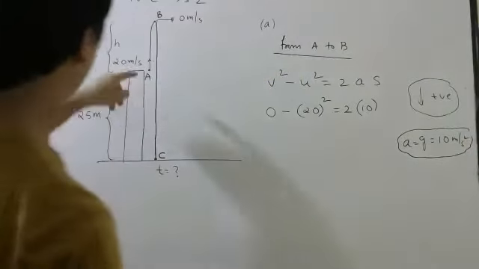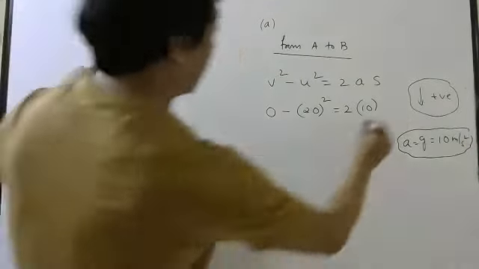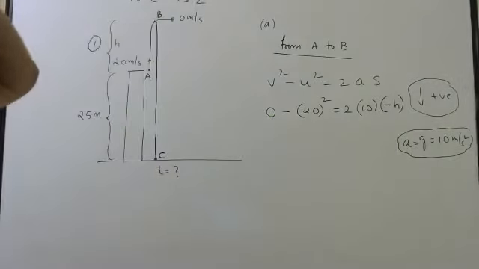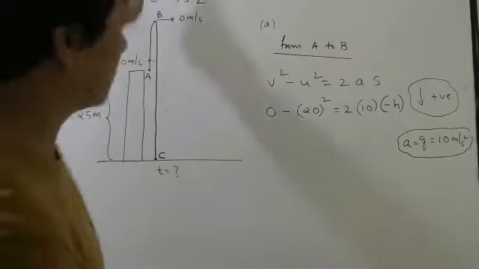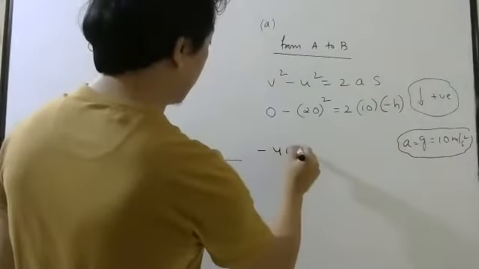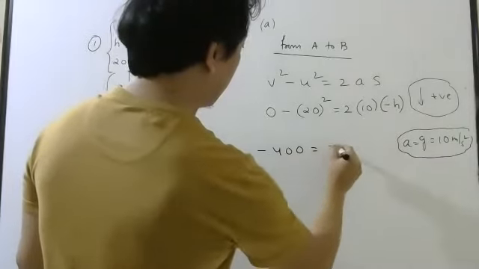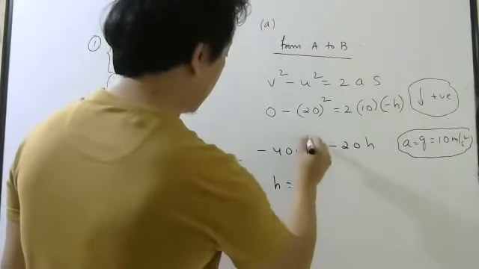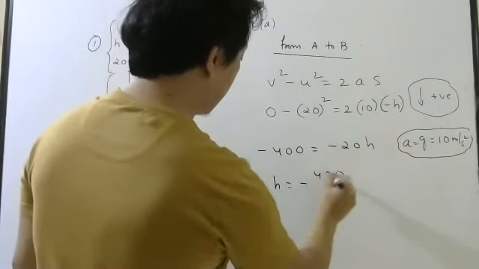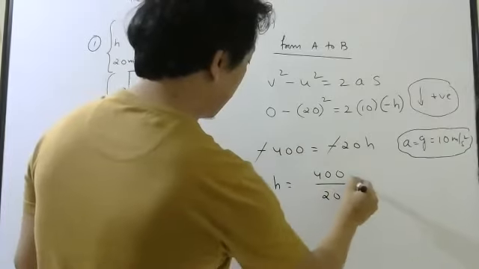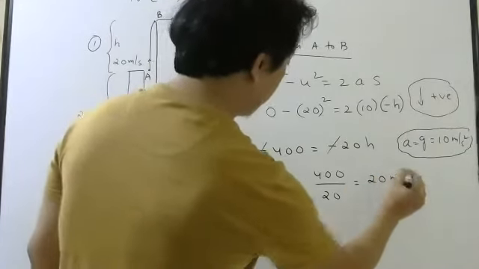And displacement from A to B we have to find: minus h, because it is upwards. So now if you solve, what will you get? Minus 400 equal to minus 20h. So h will be minus 400 by minus 20, the minuses cancel, 400 by 20, which is 20 meters.